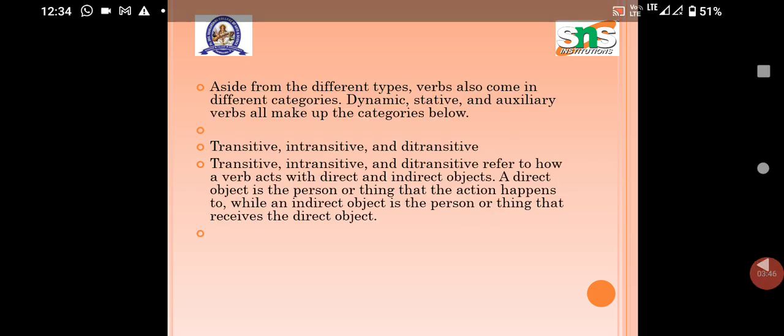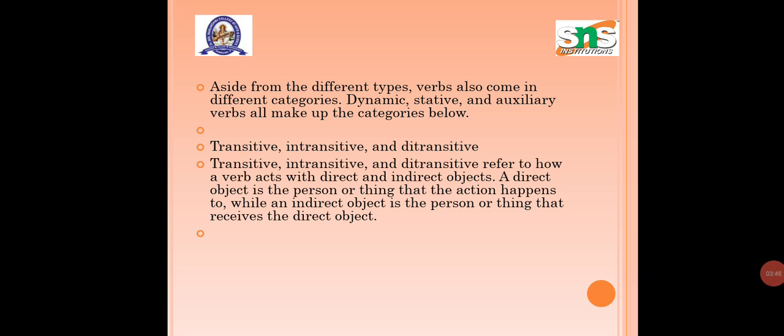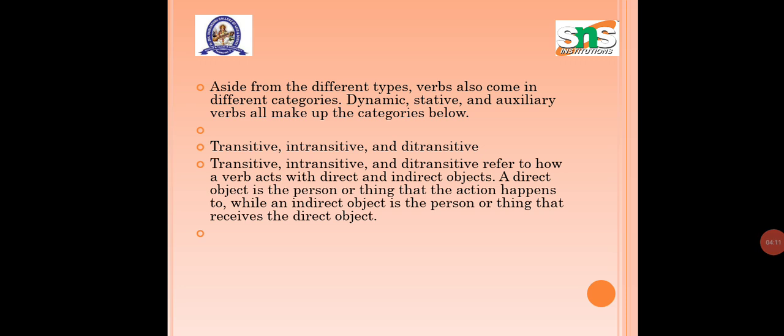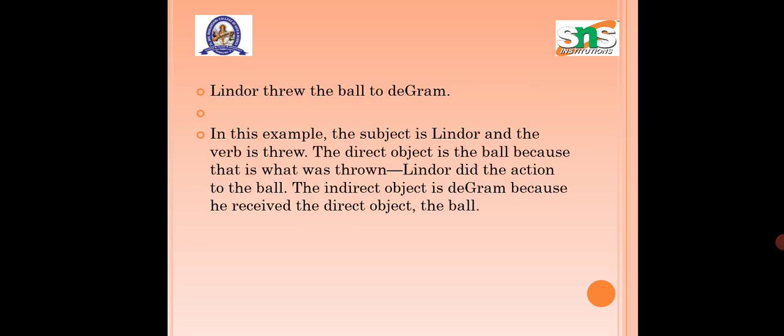Aside from the different types, verbs also come in different categories: dynamic, static and auxiliary verbs. All fall under the categories below: transitive, intransitive and ditransitive verbs. A direct object is the person or thing that the action happens to, while an indirect object is the person or thing that receives the direct object.